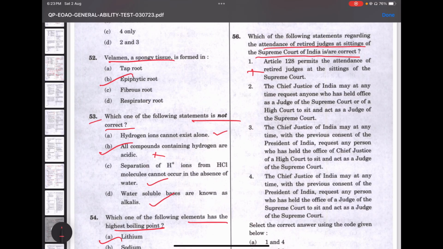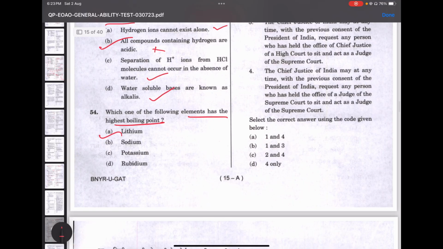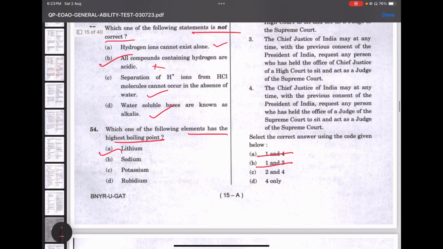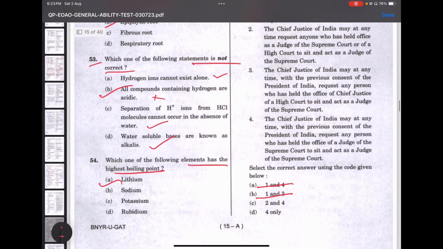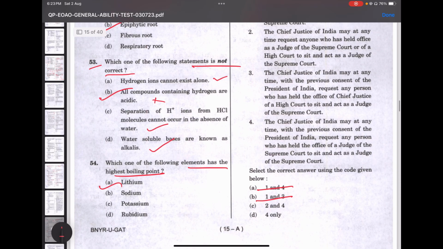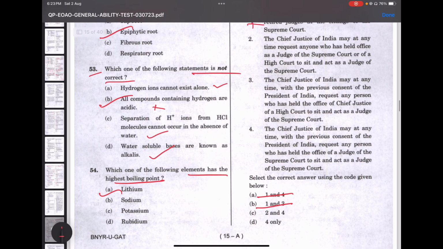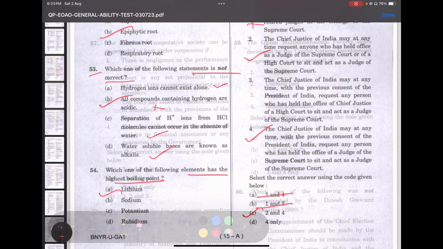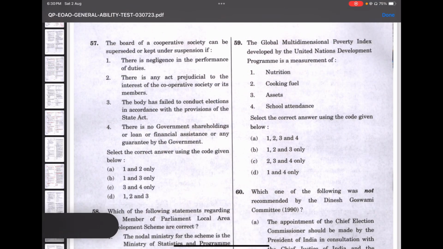So if we eliminate option 1, okay, it's either option C, 2 and 4, or option D. So it's option C, because 2 is right and also 4 is right. Let's move on to the next question.